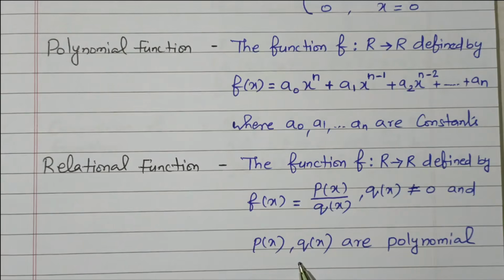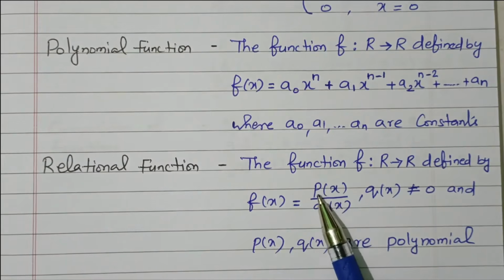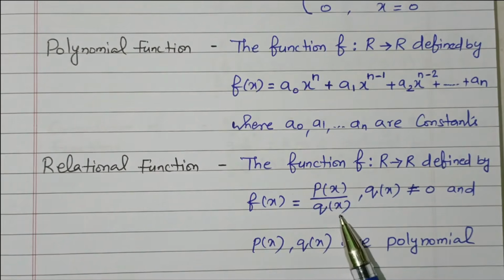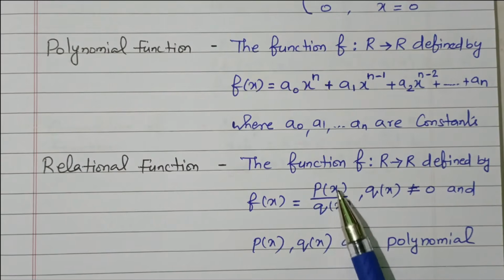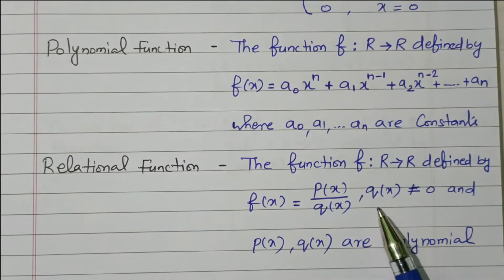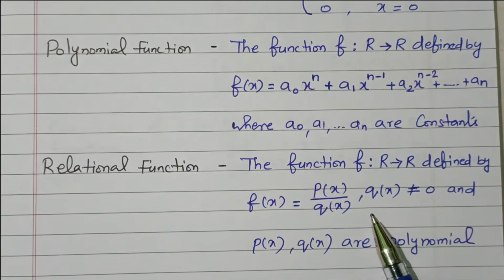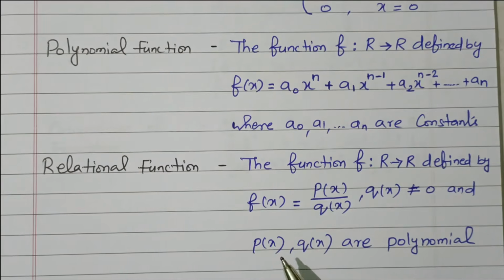And p of x and q of x are polynomials. In a rational function there is a relation; we have two polynomials, p of x divided by q of x, so that we are finding the ratio between them. The important thing is q of x not equal to 0. So that is called a rational function. So in this video we discuss the types of algebraic functions.